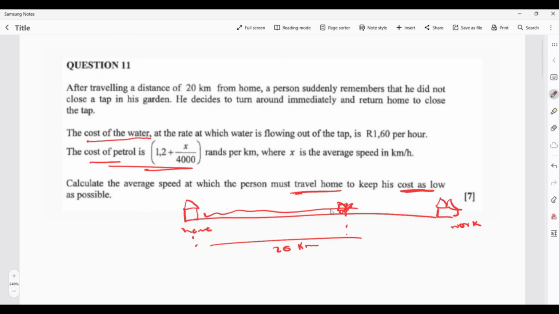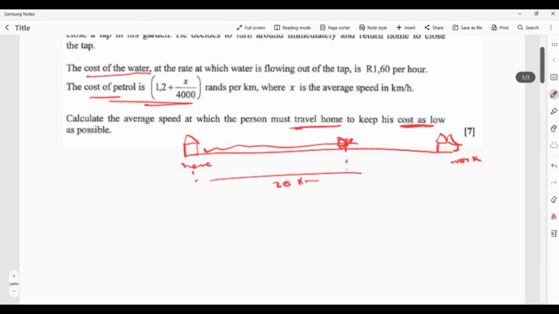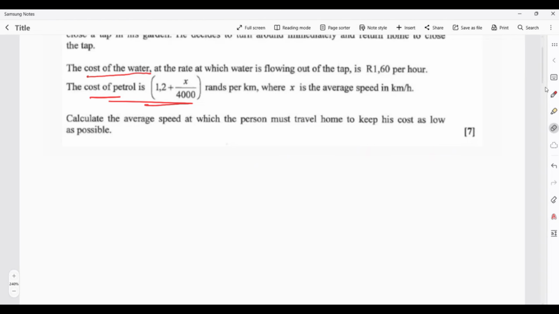To do this question, I will break it down into two sections. When he's going home, water is still moving out of the tap, and he is still using petrol. So we have to find that cost first. That means X is your average speed, and that's what you're looking for. You're looking for the value of X, in simple terms.